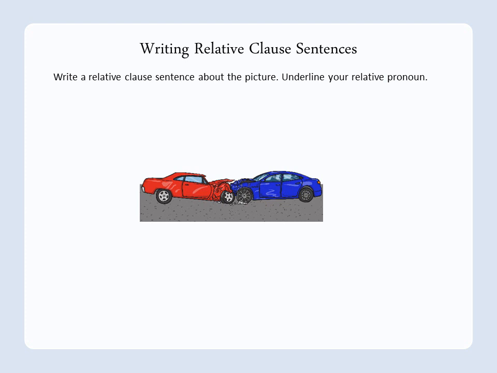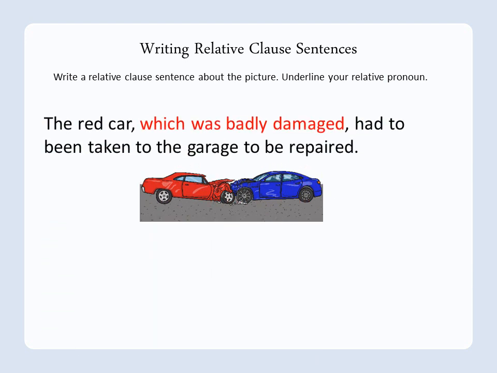Okay, so that was the picture that we uncovered, and I'm going to show you 2 examples, one where it's embedded, so it's in the middle of the sentence, and one where the relative clause is at the end. So first one: the red car, which was badly damaged, had to be taken to the garage to be repaired. You can see I've highlighted the relative clause there, and underlined the relative pronoun, which.